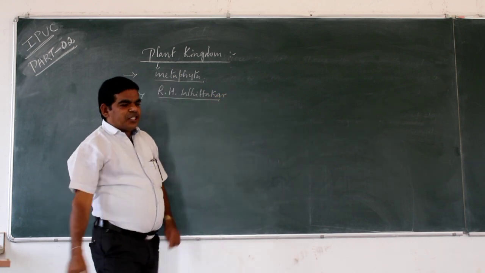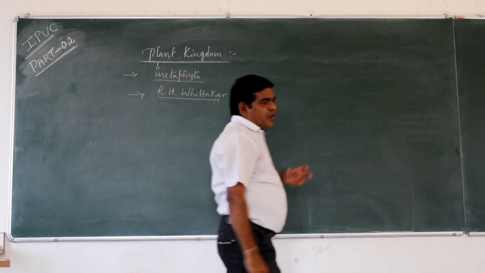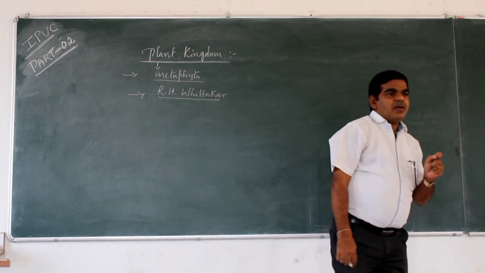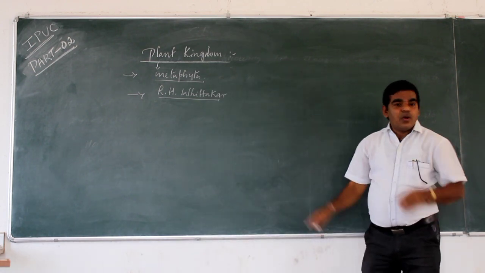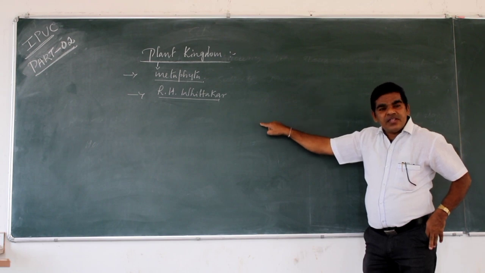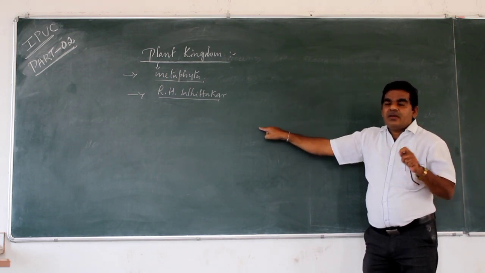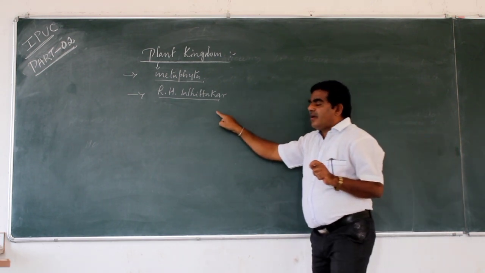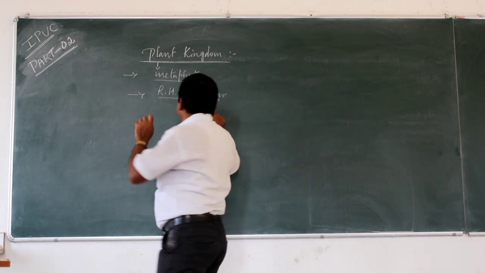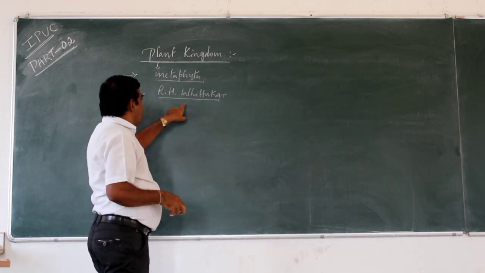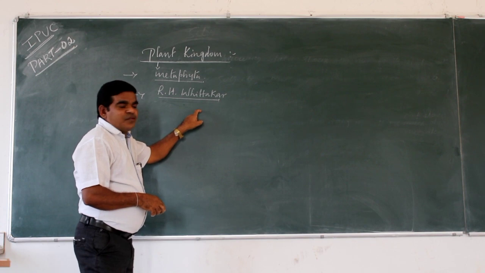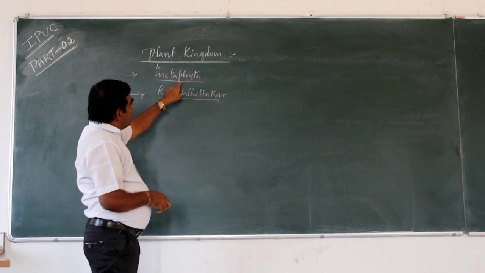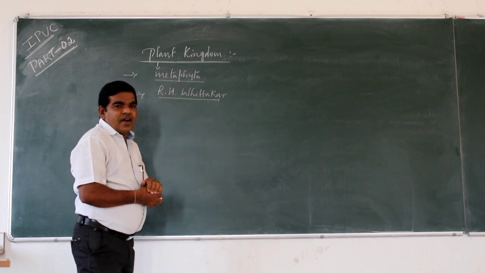They are kingdom Monera, kingdom Protista, kingdom Mycota, kingdom Plantae, and kingdom Animalia. These are the 5 kingdoms according to R.H. Whittaker classification.